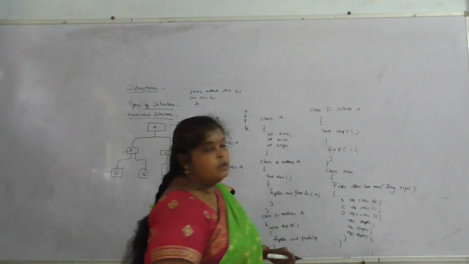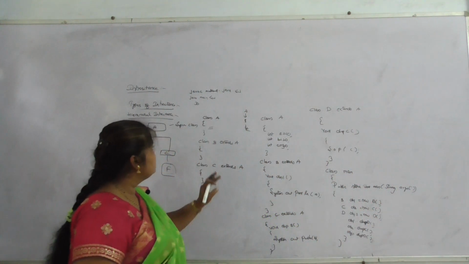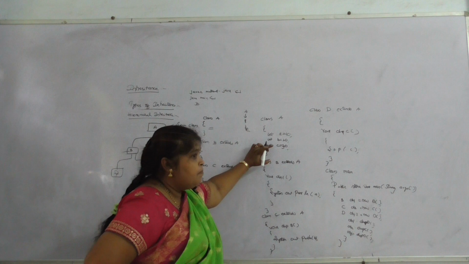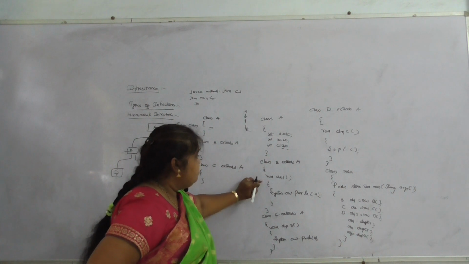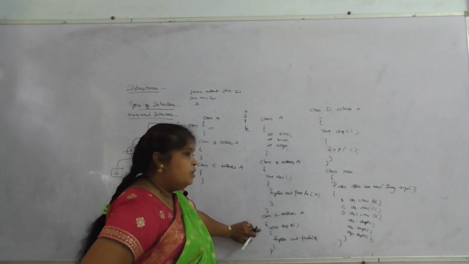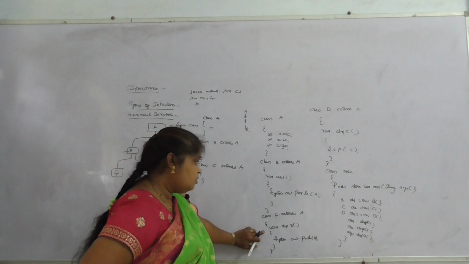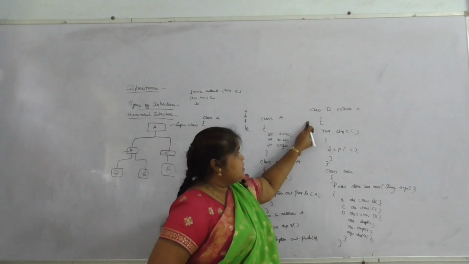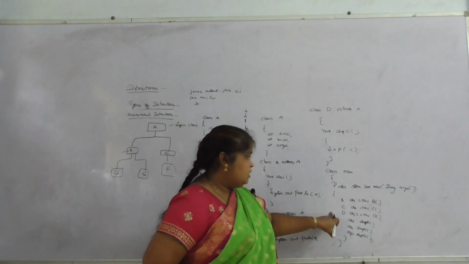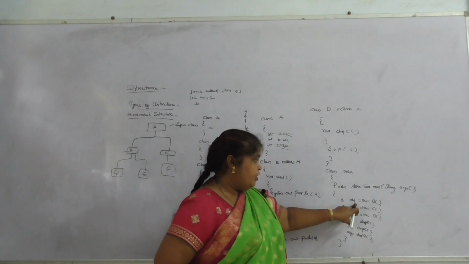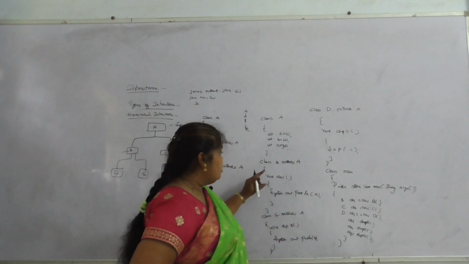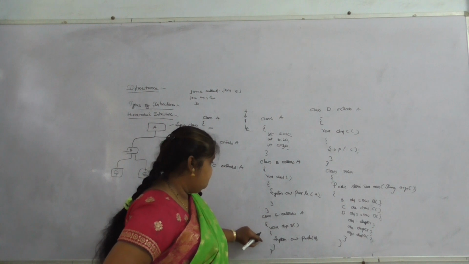So coming to hierarchical inheritance, I have taken the example like this. Class A is taken with variables A, B, C, and class B extends A. I am writing the display method, so only the variable A can be displayed. In class C, the B value can be displayed, and in class D, the C value is displayed. To display this data, we write a main method and create objects for class B, class C and class D, and display the values using the methods display 1, display 2, display 3.